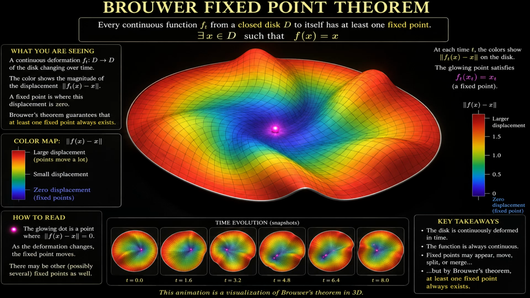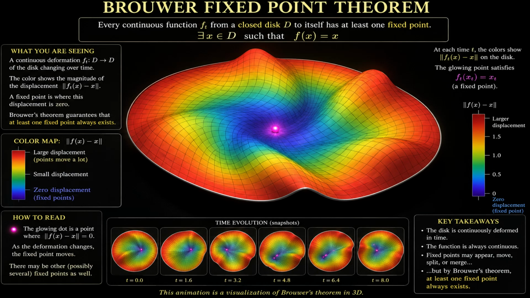Now look at that bright glowing dot. That's where the displacement is exactly 0. That's a fixed point. Notice how the displacement gets smaller as we move closer to that dot. That happens because the surface is one continuous connected piece. Because the surface cannot tear, the movement is restricted near the fixed point, forcing the surrounding area to stay closer to its original position. In other words, as a consequence of the existence of a fixed point, the surface ensures that points have lower displacement as they get closer to that spot.